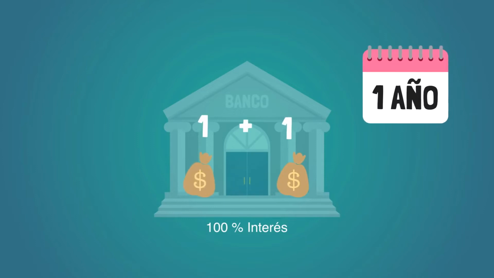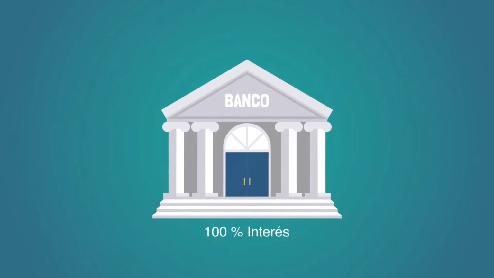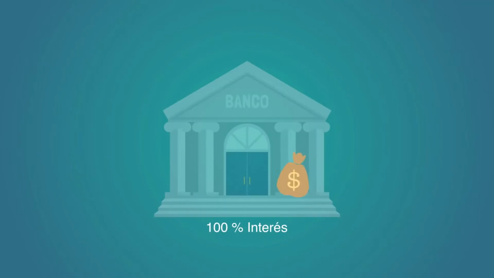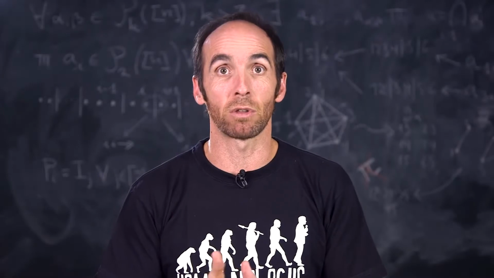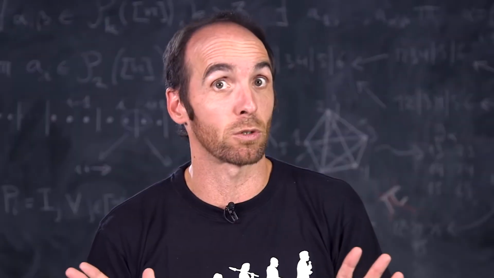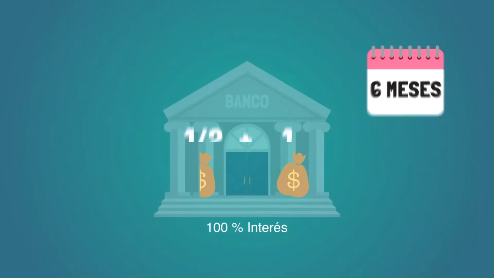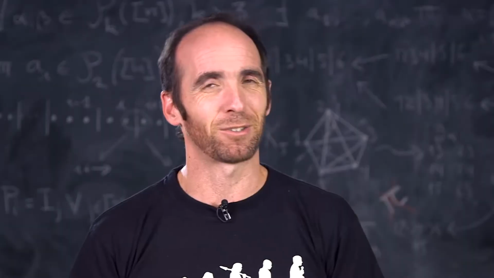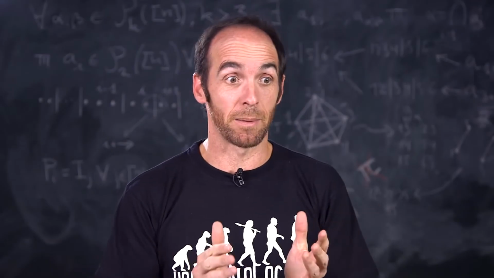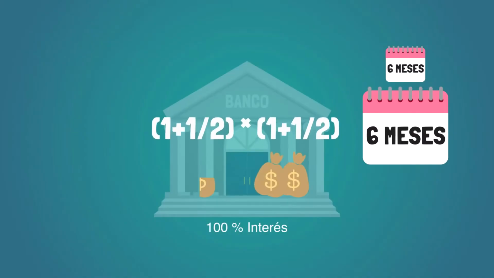The formula for this is 1 plus 1. But what if instead of charging the interest once a year, you tell the bank to pay it twice, reducing the interest by half? After 6 months your money has increased by 50%. You already have €1.50, and after another 6 months that €1.50 increases by another half. You're already at 1.5 plus 0.75. This is better, isn't it? The formula would be (1 + 1/2) times (1 + 1/2).